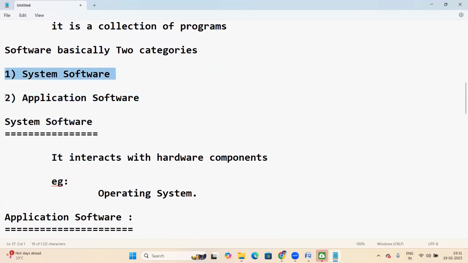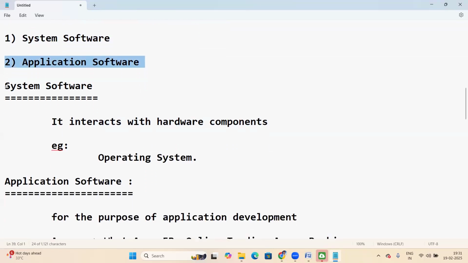System software interacts with the hardware components. Example: OS. OS is system software.